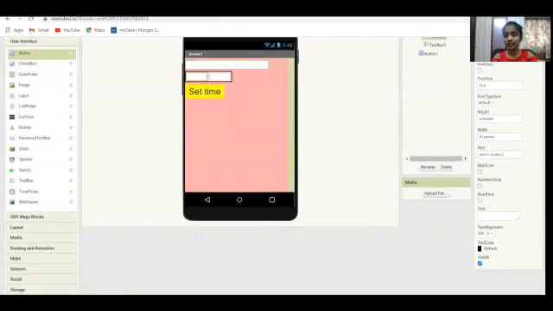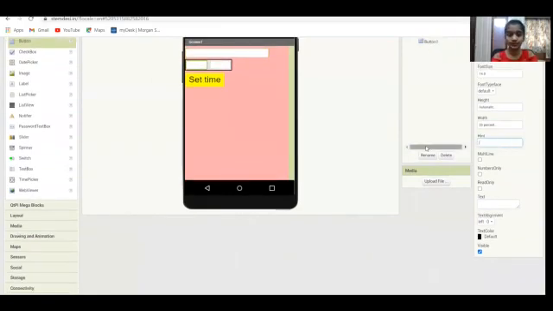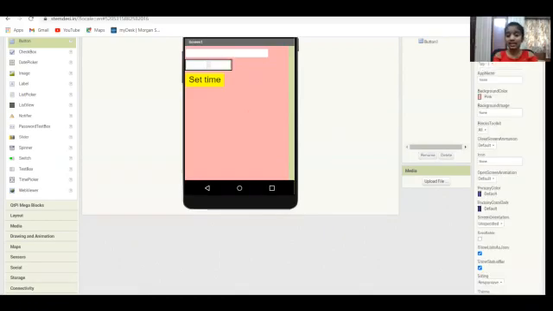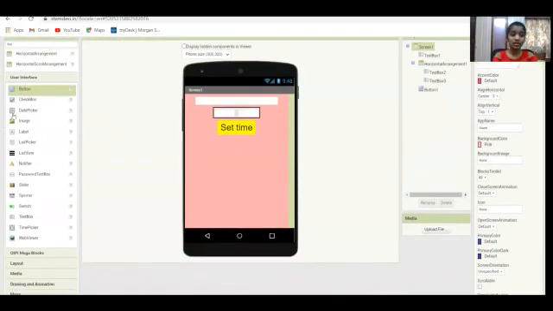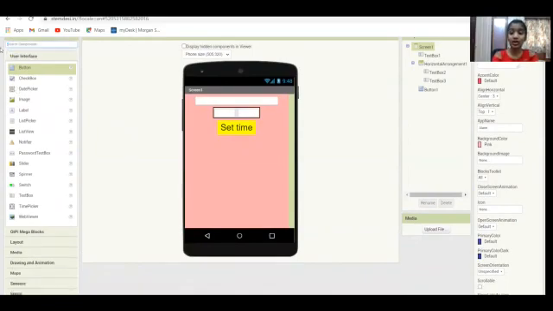I'm going to do the same for the others. So now let me click the screen or the background, and right here I'm going to give this to be center.